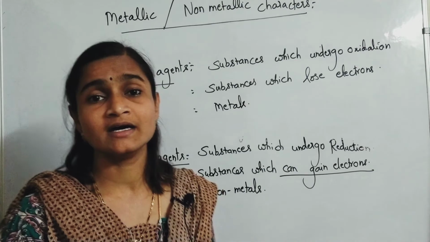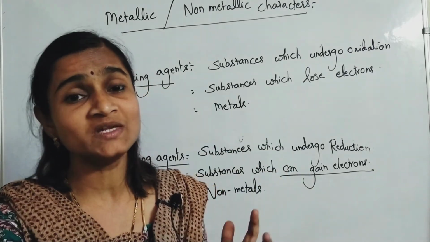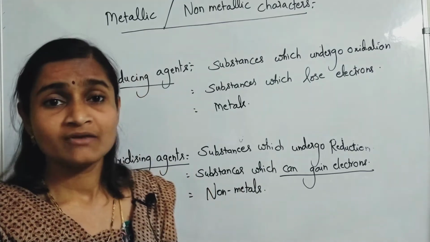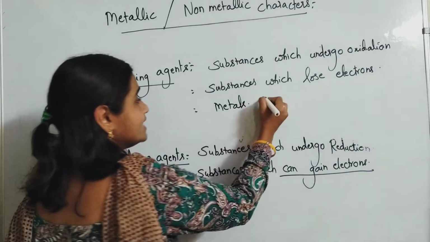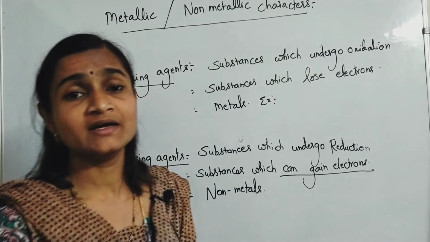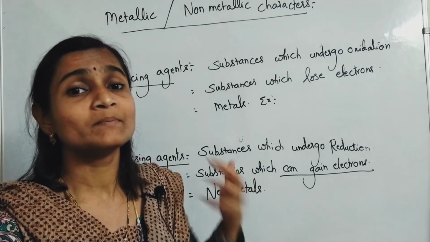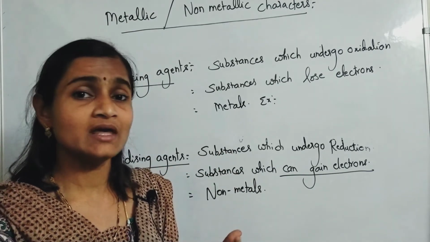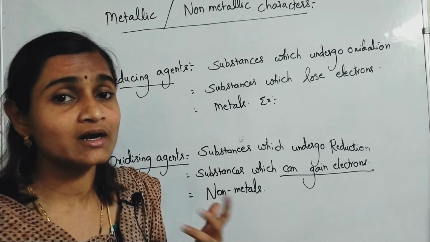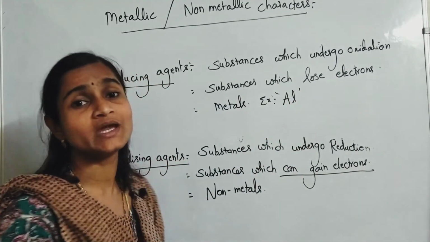Okay, you have learned even in metallurgy also, aluminium is the best reducing agent, and aluminium is a metal. We have learned, isn't it? Example, aluminothermy process. Did you remember? In that, aluminium acts as what? Best reducing agent. You all are aware of that, right? So example, aluminium, the best reducing agent.